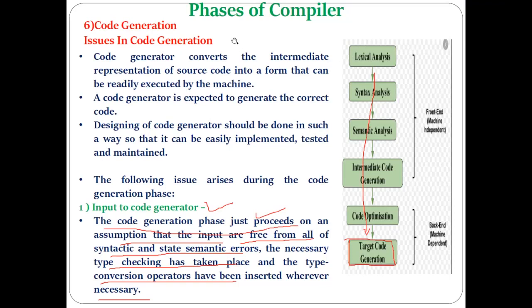That is what the input to the code generator is. What kind of input should be given to the code generator phase? That is the first issue in code generation. Input should be in the form of some intermediate code. It should be without any kind of error. There should not be any syntactic errors, semantic errors, etc. So that is the first issue in code generation, the input to the code generator.